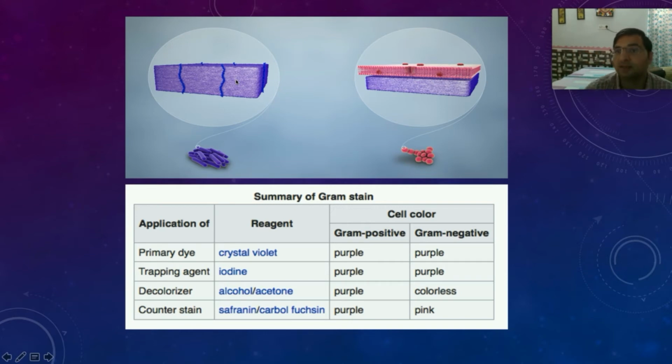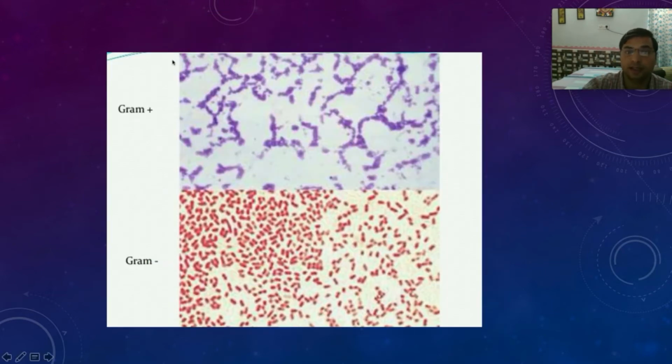So after staining, we observe the slide under a microscope. If the slide gives us blue color, we say that the person is infected with gram positive bacteria. And if the slide is red, we say it is gram negative, right? That is how we broadly classify the bacteria into two groups, gram positive and gram negative. But later there was the discovery of a few other bacteria which were neither stained blue nor stained red, but they were bacteria. So we put them in another category.